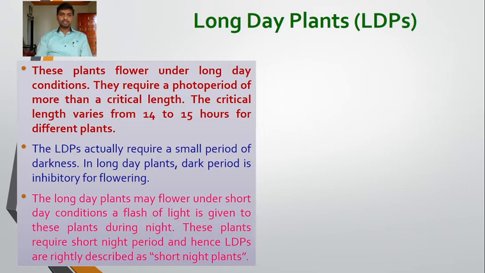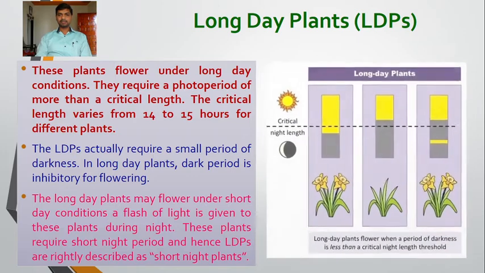These plants require a short night period and a long light period for the induction of flowering, and if we disturb the dark period by a short flash of light, they can flower.